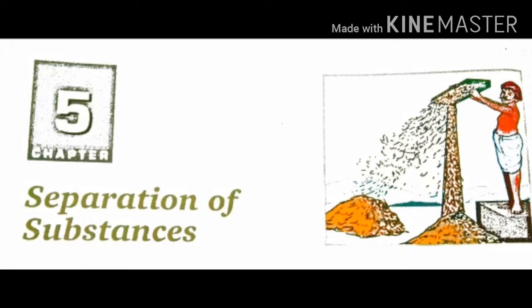For example, water, copper, iron. These all are examples of pure substances because these are made up of only one kind of molecules or atoms.